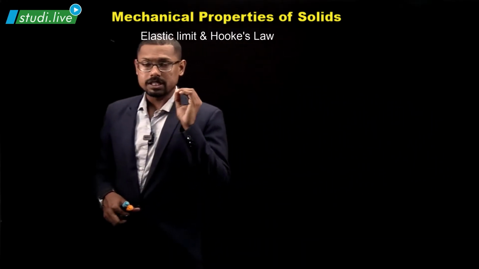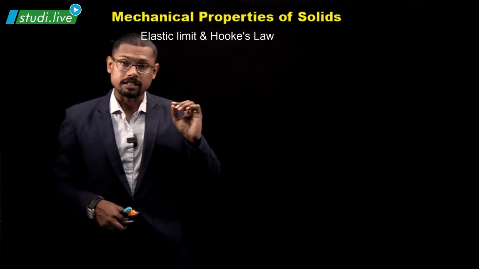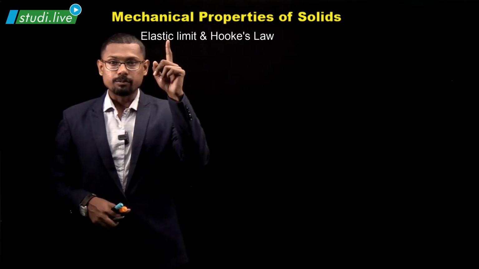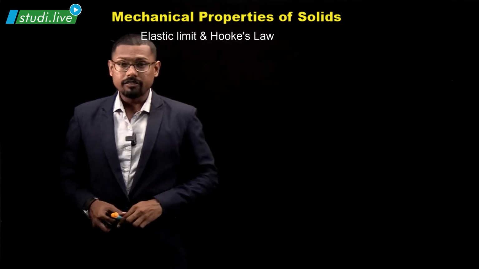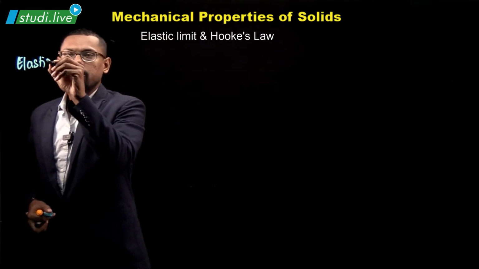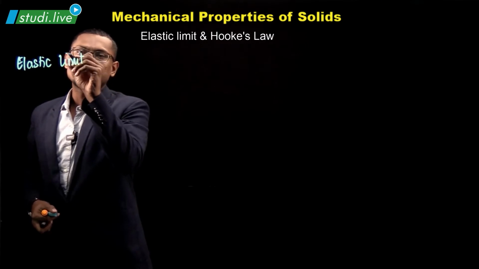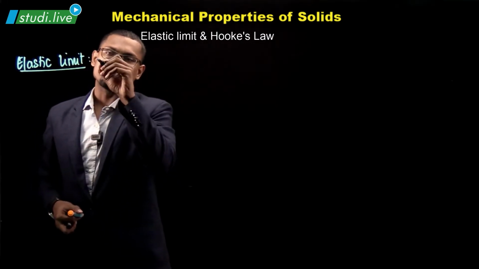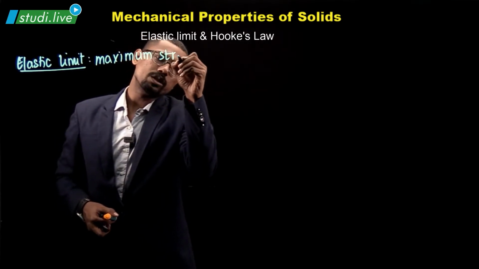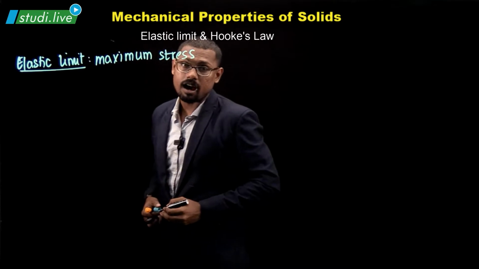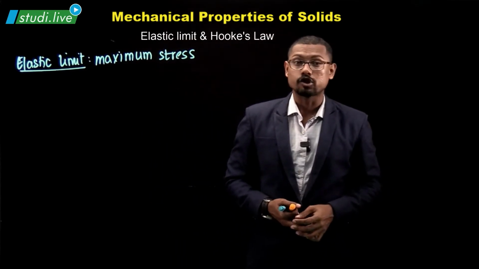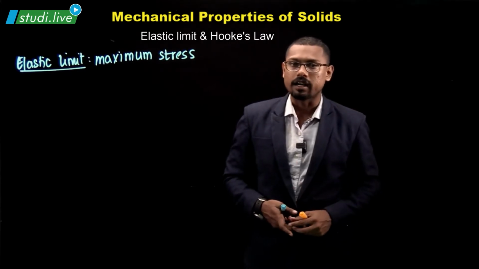We have a very specific limit up to which the properties of elasticity work, after which none of these properties are functional. That limit is called the elastic limit. So if ever someone asks me to write the definition of elastic limit, the only answer I have is: elastic limit is nothing but the maximum stress up to which the properties of elasticity are effective and working, after which the properties will not be as functional as before. That was our elastic limit.